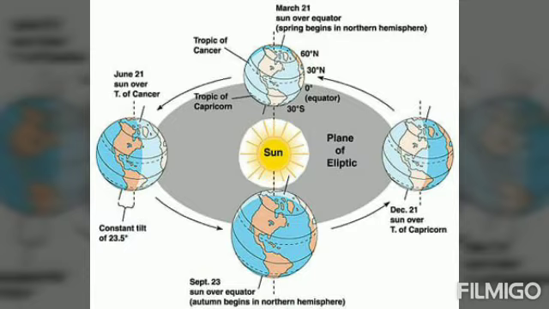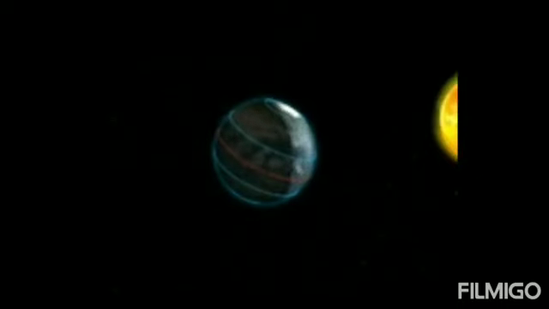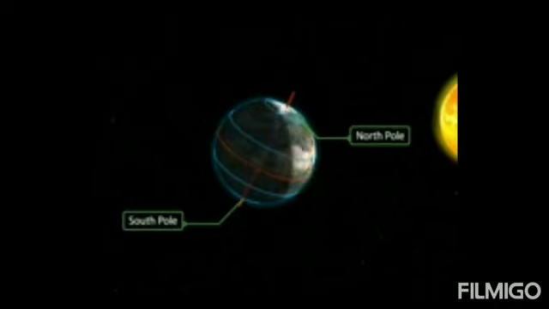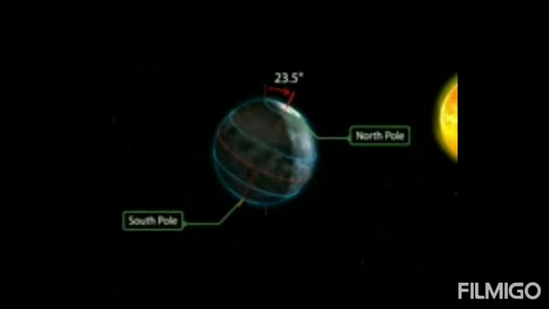The axis of the earth is an imaginary line on which the earth rotates. It links up the two poles. The axis of the earth is tilted at an angle of 23.5 degrees during a revolution. The tilting of the earth's axis results in direct sunlight falling in different places on the earth during different seasons. This causes variation of day and night and change of season.